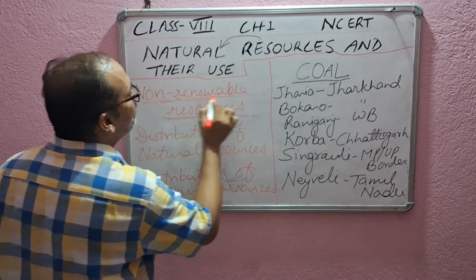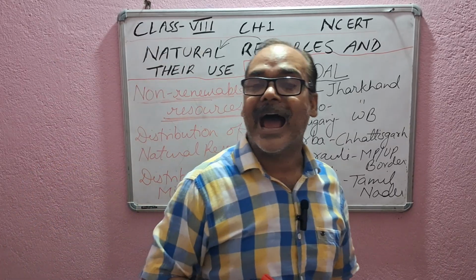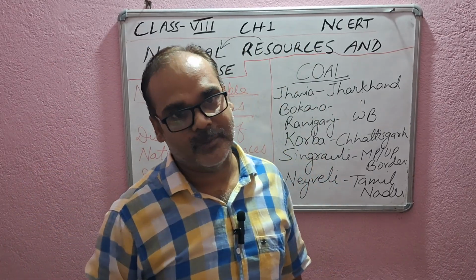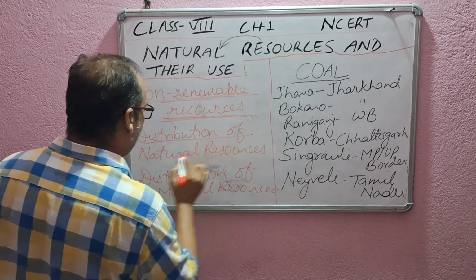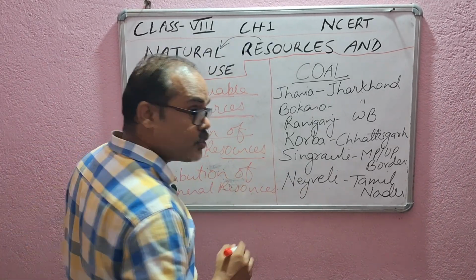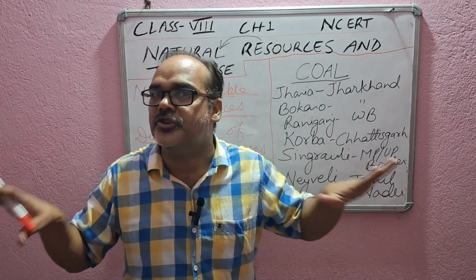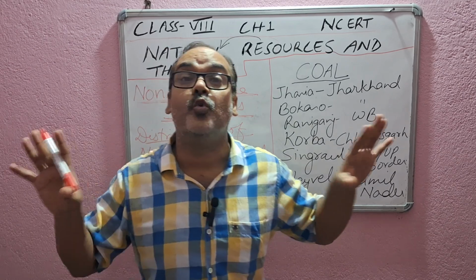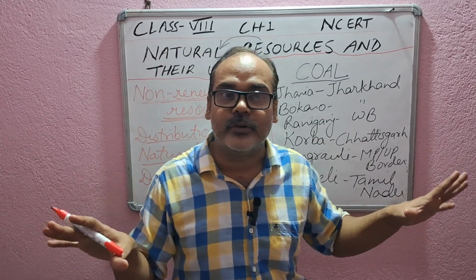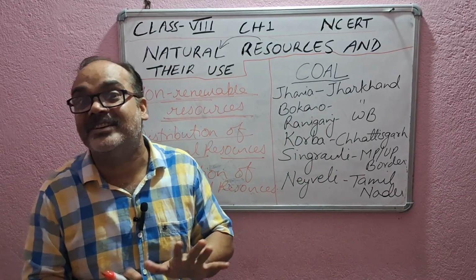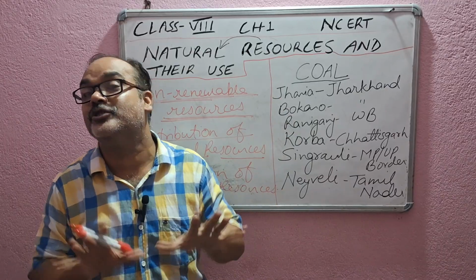So non-renewable resources are those resources which cannot be renewed again and again, and it takes a longer time for their formation. Right? Now, distribution of natural resources. You should know that natural resources are unevenly distributed in the whole world, in the same way as the population is unevenly distributed, and there are some factors which affect the distribution of population.